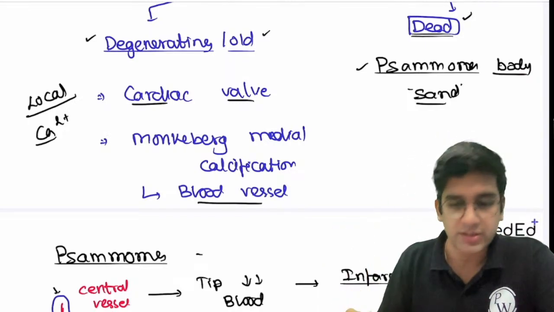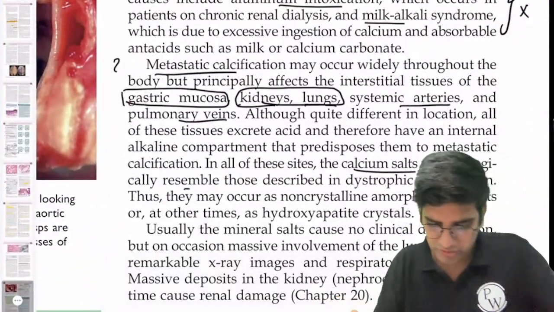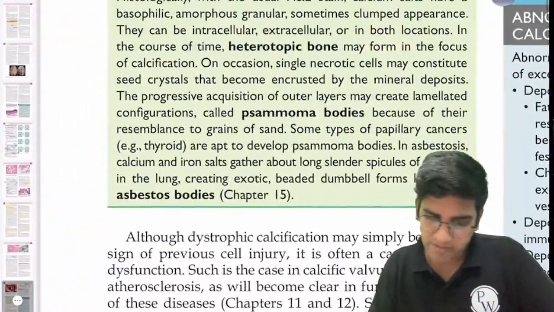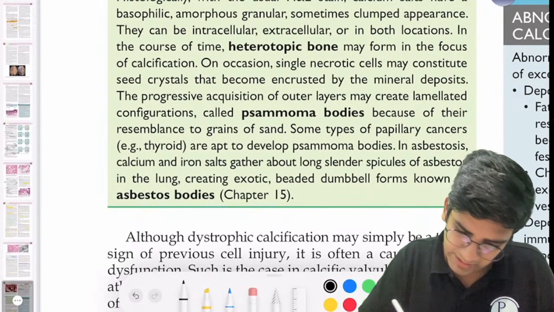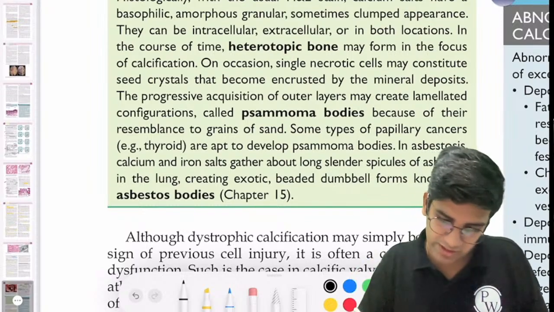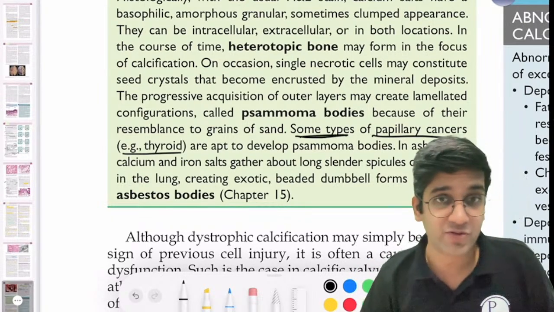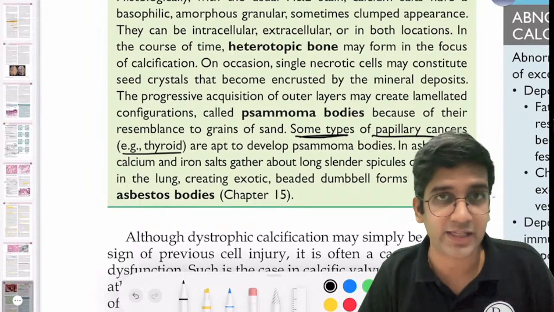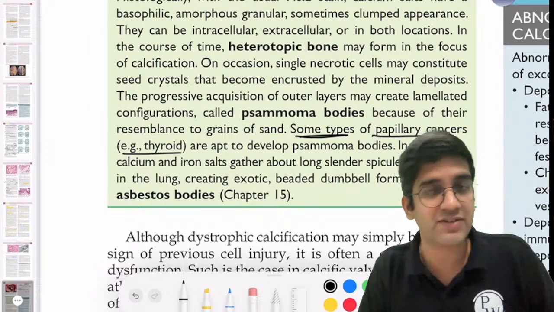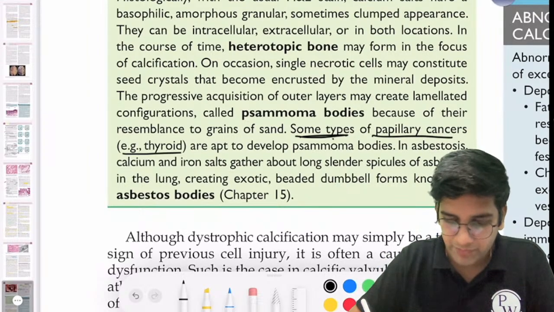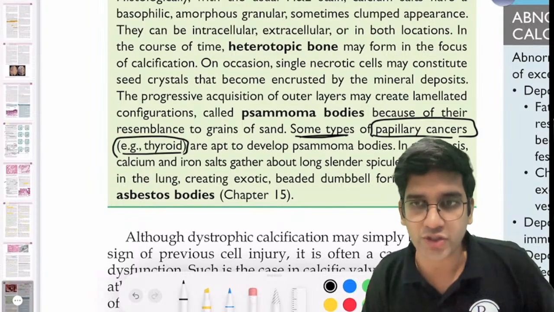So if you read Robbins, maybe I have Robbins here, let's go through it. If you go to dystrophic calcification in Robbins, the one common thing written about Psammoma bodies is almost always papillary carcinoma of the thyroid. Where did it go? Papillary cancers. Actually it's written some types of papillary cancers. Actually it's every papillary cancer. Whenever I have a papillary tumor or papillary thyroid carcinoma, I'll have Psammoma bodies. Some types of papillary cancers, example thyroid. Let's see why it's going to cause this.